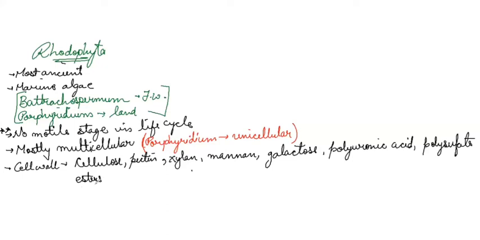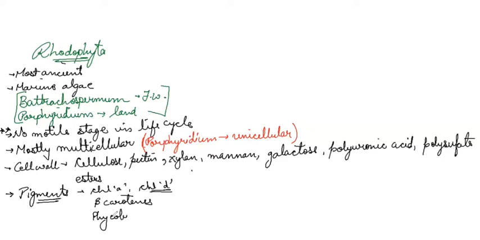And next point is the pigments, another characteristic point. And the chlorophylls they have is chlorophyll A, of course, and apart from chlorophyll A, they have chlorophyll D. This is the characteristic pigment present in them. Then they have beta carotenes, and they have phycobilins, that is R-phycoerythrin and R-phycocyanin.